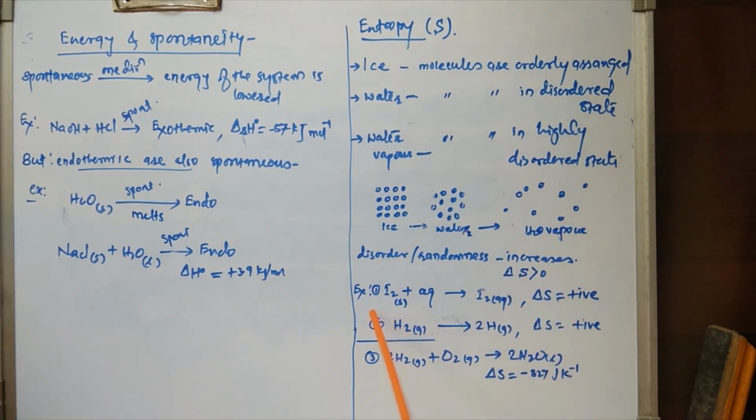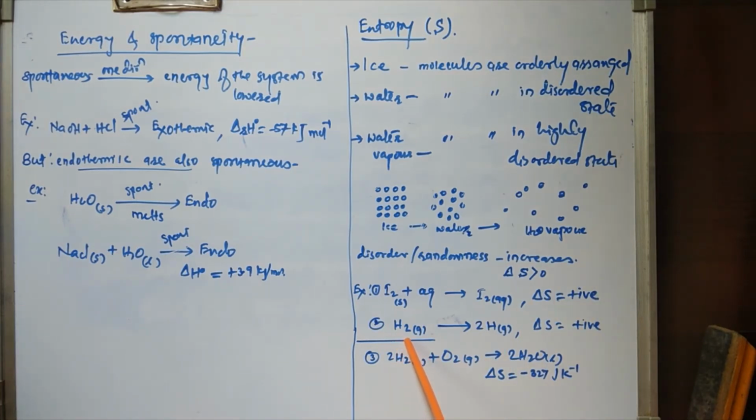We have taken here two examples. Here, the crystalline solid iodine is dissolved in water, and then formation of iodine solution takes place. That means the orderly arrangement of the iodine particles is lost, that means disorderness increases in its liquid state. That's why the entropy change is positive.